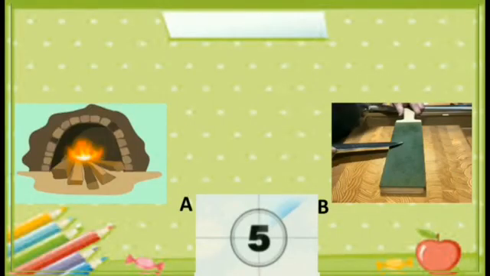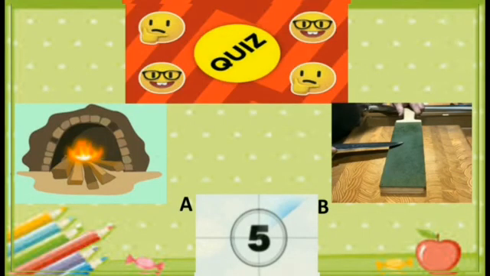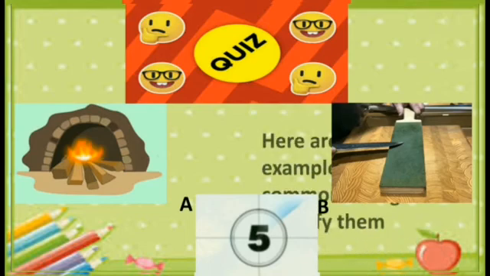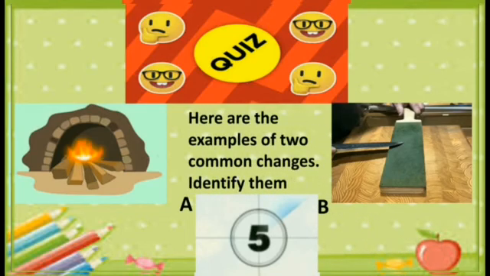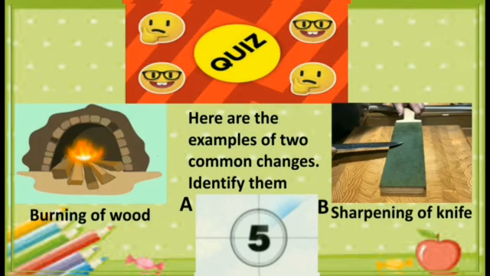Now it's quiz time. I am giving you one question and you have only 5 seconds to answer it. The question is, here are the examples of two common changes. Identify them. Picture A is showing the burning of wood and picture B is sharpening of a knife. Your time starts now.